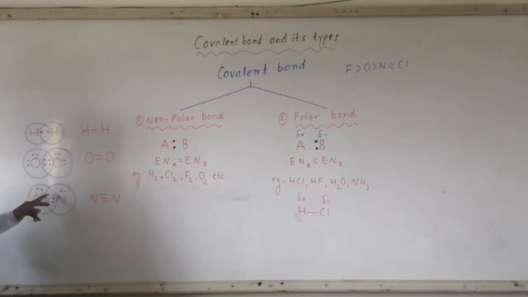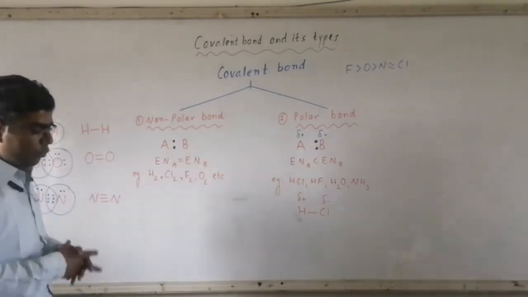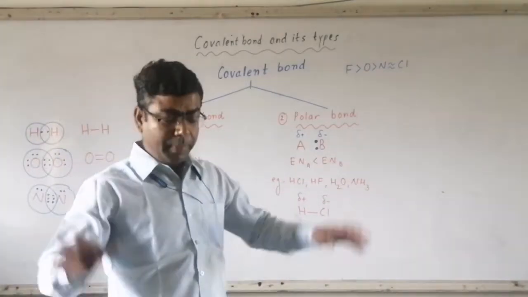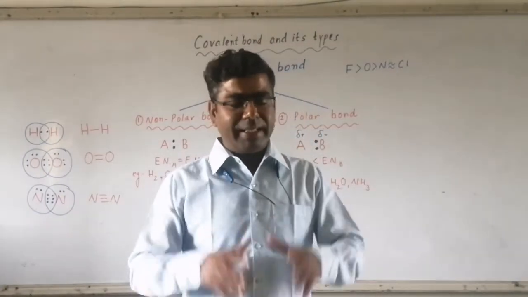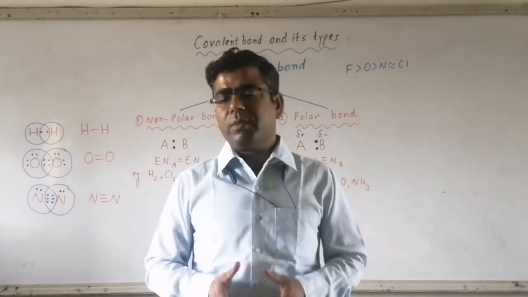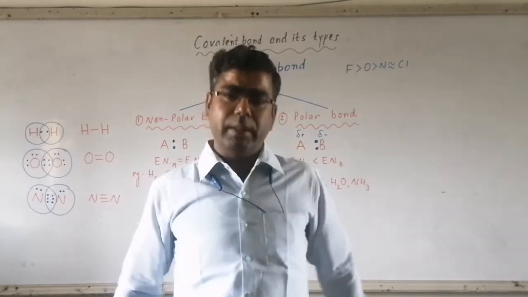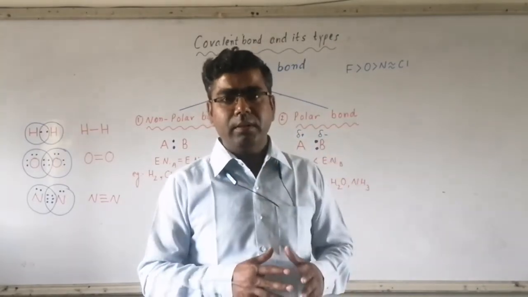For this N: 1, 2, 3, 4, 5, 6, 7, 8. For both N atoms, octet is complete. So there is a formation of triple bond between the nitrogen atoms. Remember, the maximum number of bonds that can be present between 2 atoms is always 3. 4 bonds between the 2 atoms are not possible. That you will understand in the chapter chemical bonding.